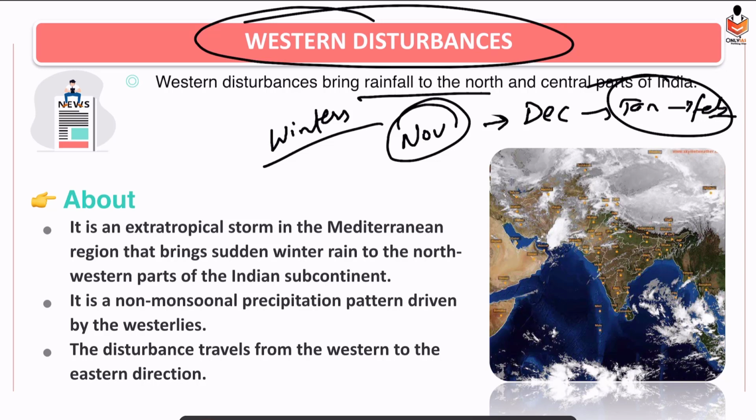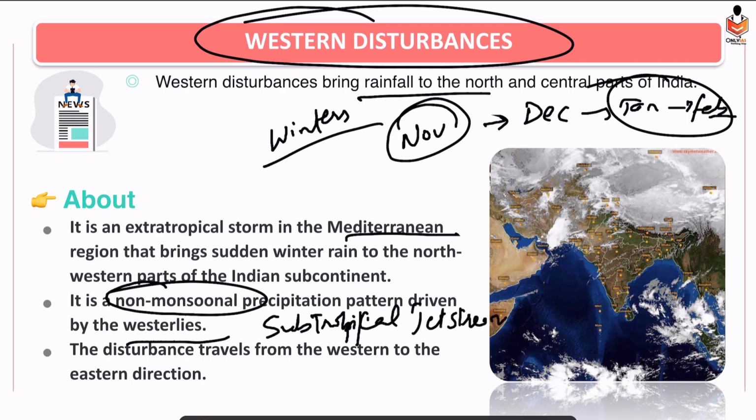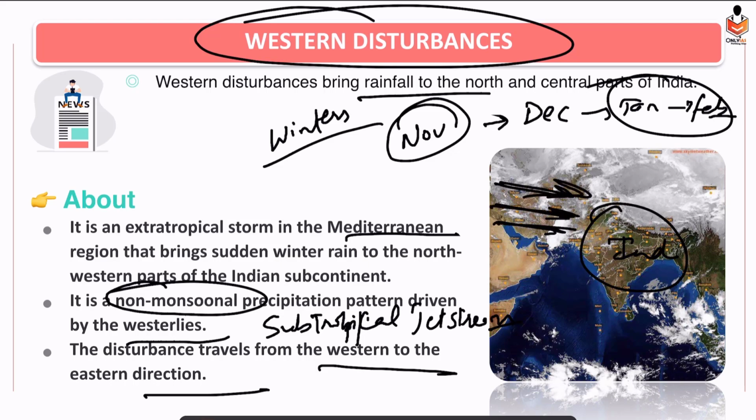Alright. So it is an extratropical storm. Extratropical means a type of temperate storm occurring in the temperate regions. Right? It originates in the Mediterranean region, and is brought into the Indian subcontinent by subtropical jet streams, and they cause winter rainfall. So they are mainly non-monsoonal precipitation. Alright. Driven by the westerlies and the subtropical jet streams. And their direction is from west to east. So they move in this direction. This is India, and they are coming from west to east.